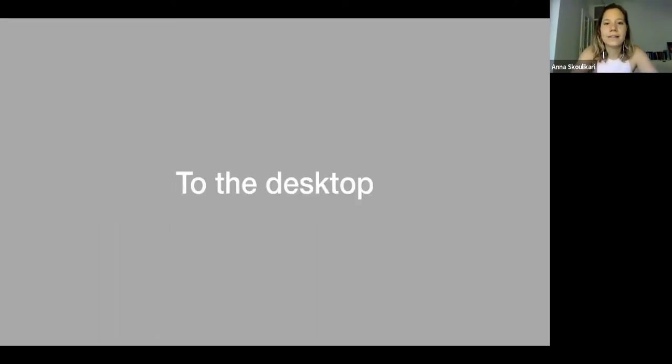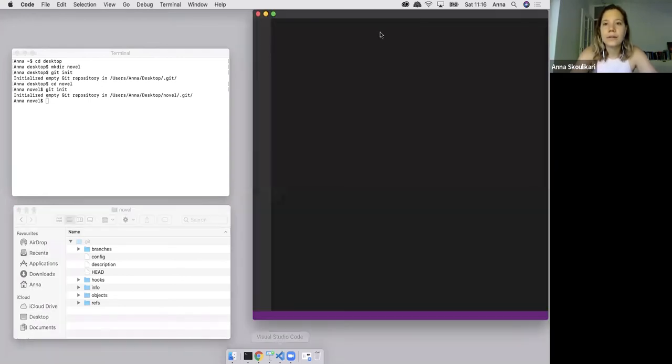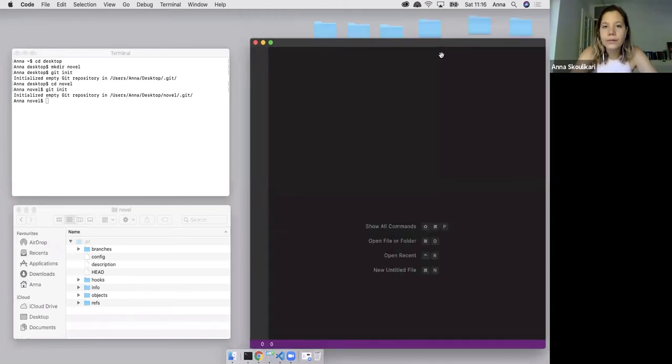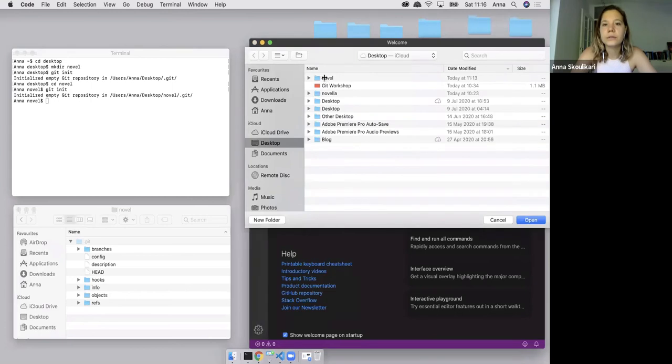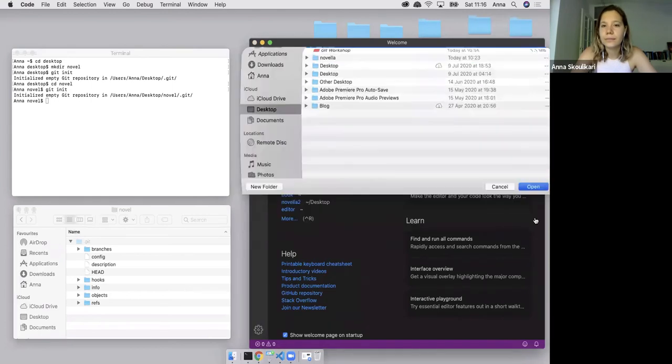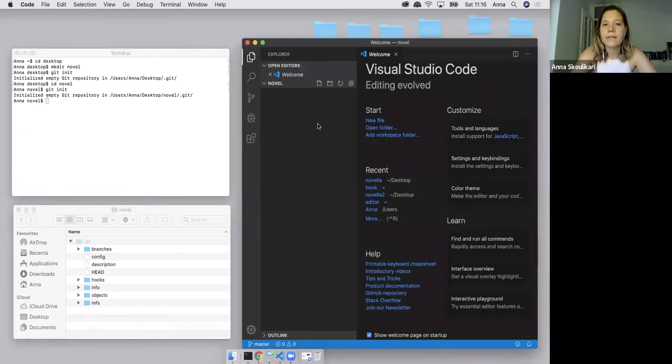So let's go back to the desktop and let's add the first file to our project. I'm going to be using this source code editor, Visual Studio Code. I'm going to open up my novel folder. So in here, I'm going to be editing my files. And what I'm going to do is add the first file, and we're going to see that file will be added to the project folder.